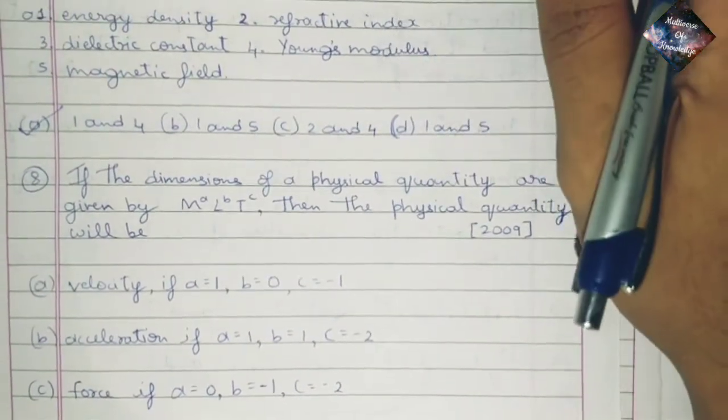Question 8. If the dimensions of a physical quantity are given by A in mass, B in length and C in time, then the physical quantity will be.